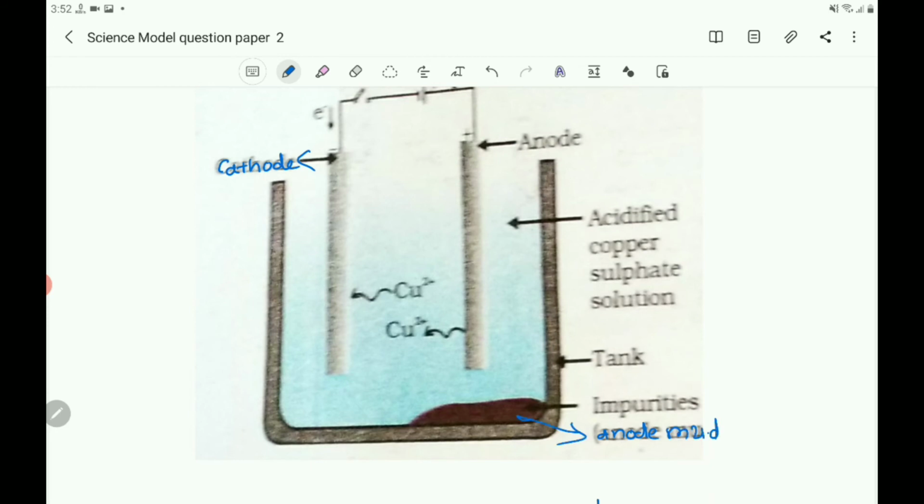This is anode mud and this is cathode. This rod is a cathode, this is the anode, and this is the anode mud. So label the parts cathode and anode mud.